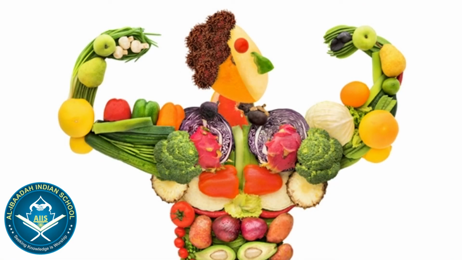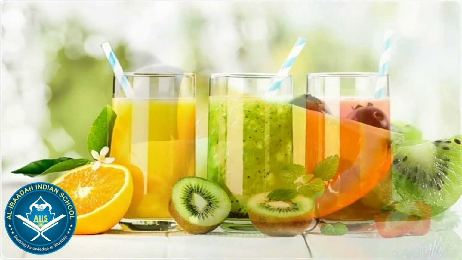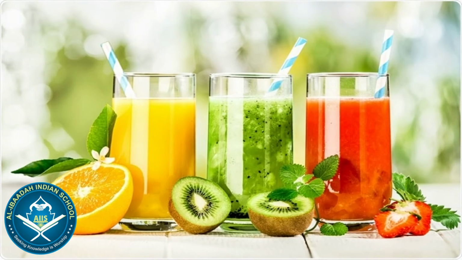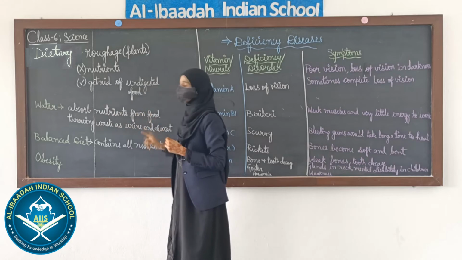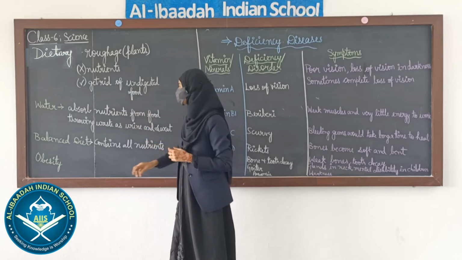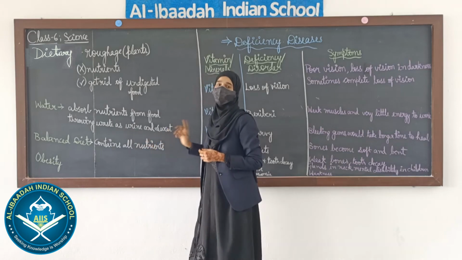Okay. So how does water help? Water absorbs nutrients from the food which we intake, and it also helps in throwing out waste as urine and sweat.